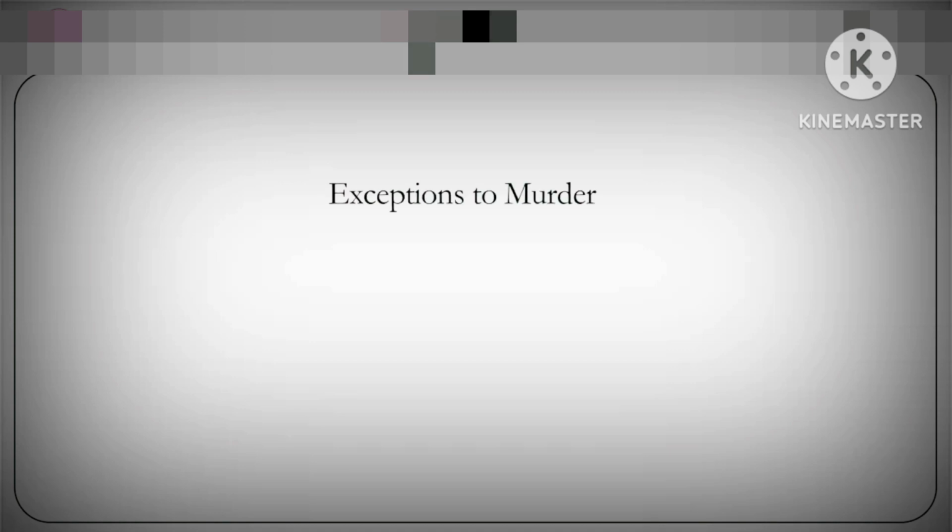Today I'm going to talk about one of the most vital topics of criminal law, that is the substantive criminal law of our country, and that is the grounds of exceptions that are available to the offence of murder. Indeed an important topic, because it is these grounds of exceptions provided under section 300 which, if proved, make an offence of murder an offence of culpable homicide, thereby bringing the accused under one of the grounds of partial exemption, thereby making him liable for lesser punishment compared to the one which he would have got under section 300 had these grounds of exceptions not been proved.